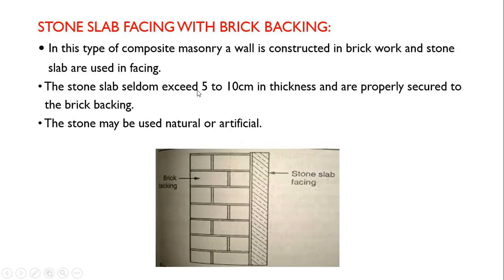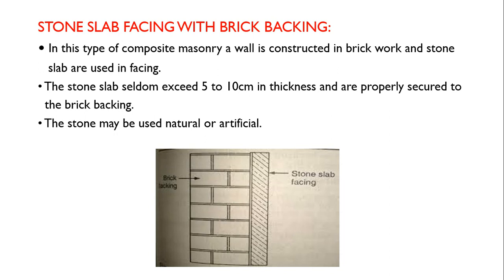Next is stone slab facing with brick backing. Here the facing is of stone slab. It may be a continuous stone or maybe two or three stones. In this type of composite masonry, a wall is constructed in brickwork and stone slabs are used in facing. The stone slab seldom exceeds 5 to 10 cm thickness and is properly secured to the brick backing.